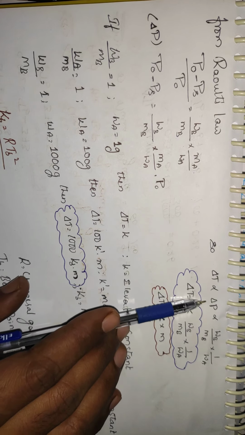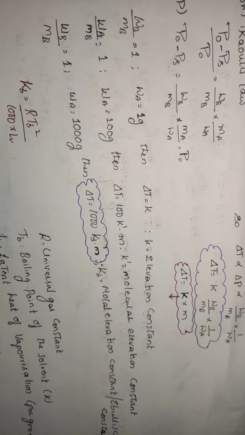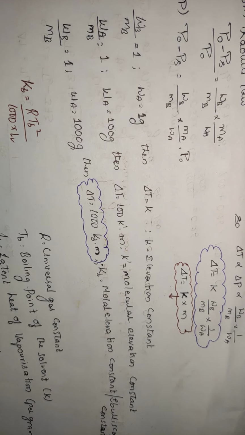And delta P is this value, WB by MB into 1 by WA. These two are constants. So for removing the proportionality, you take a constant K. WB by MB into 1 by WA, and delta T is equal to K into m. See, this is like molality, if you take this one in kgs.